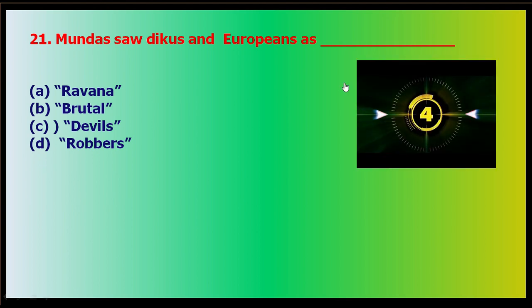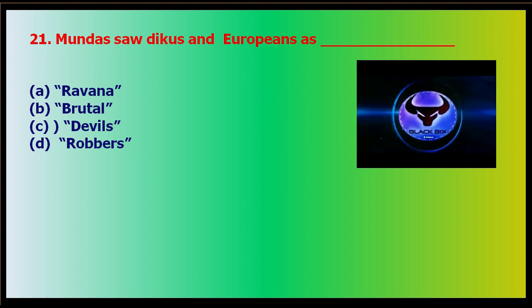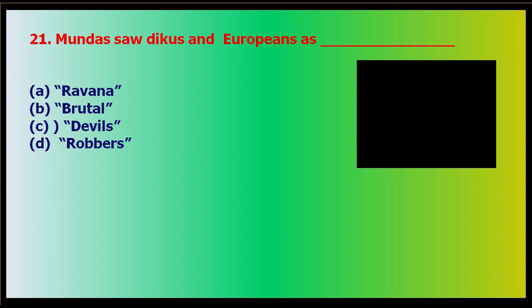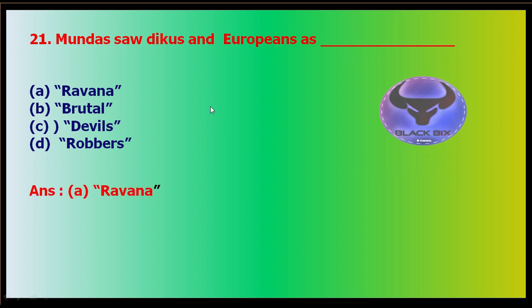Who are Dikus? What did they call the Dikus and the Europeans? Dikus means outsiders. Okay, time is up. So here the correct answer is Ravanas. They called the British Raj a Ravan Raj, and under the leadership of Birsa Munda they wanted to establish the Munda Raj, and they called the Britishers Ravana. So the answer is correct: they considered the Dikus as Ravanas.